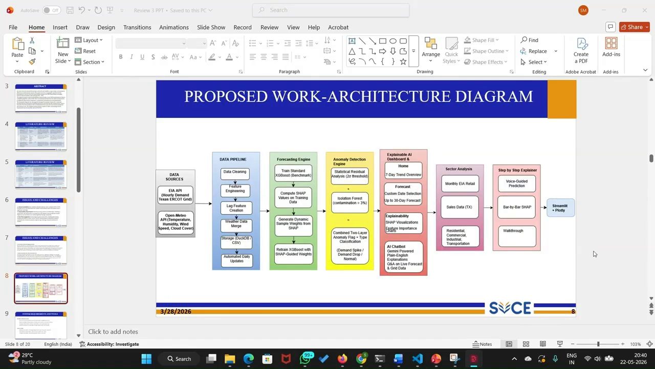So this is our architecture diagram that I built for the project. First of all, we have used two APIs. One is the EIA API from the US government, and the second one is Open-Meteo, which is open source, from where we can get the temperature, humidity, wind speed, and cloud coverage.